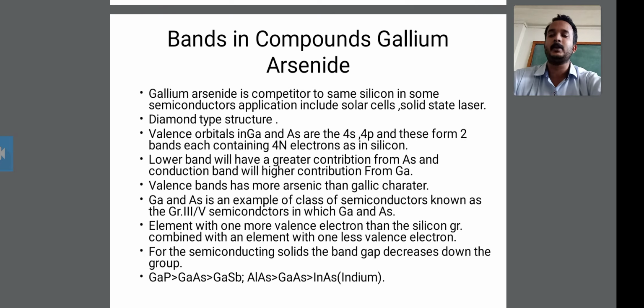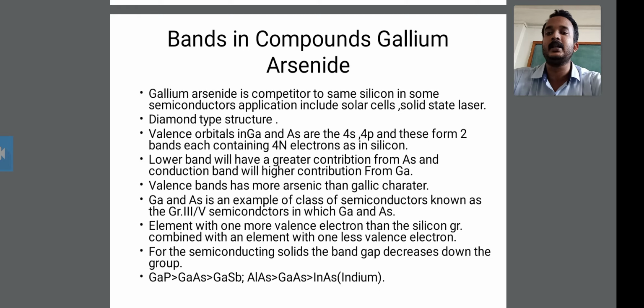So gallium arsenide is a competitor to silicon in some semiconductor applications. Where silicon is present, gallium arsenide competes with it. The semiconductor applications include solar cells and solid state lasers. These are the two applications included.